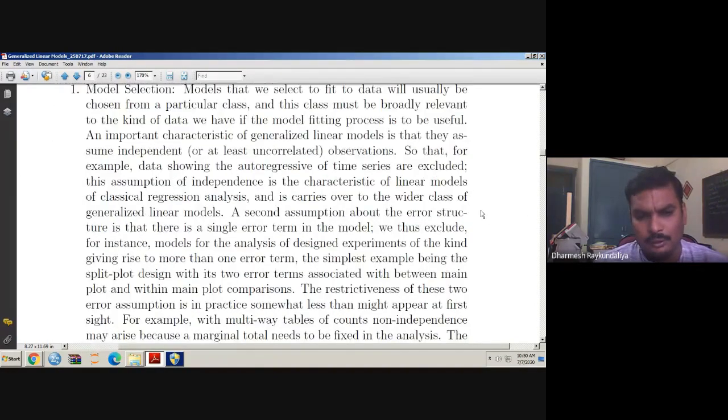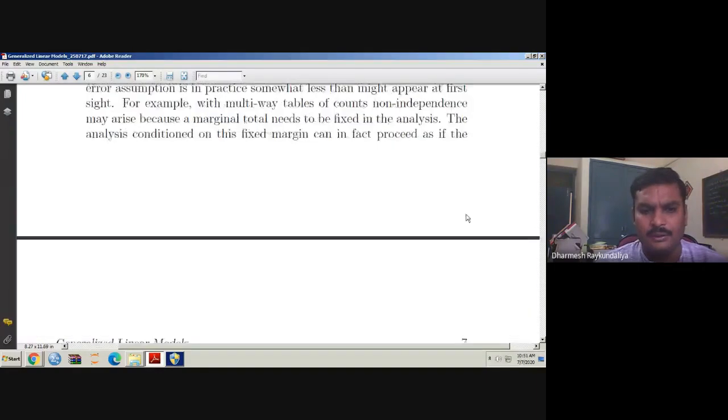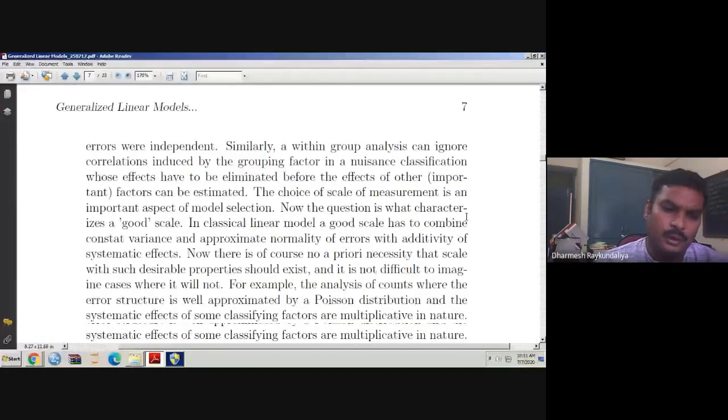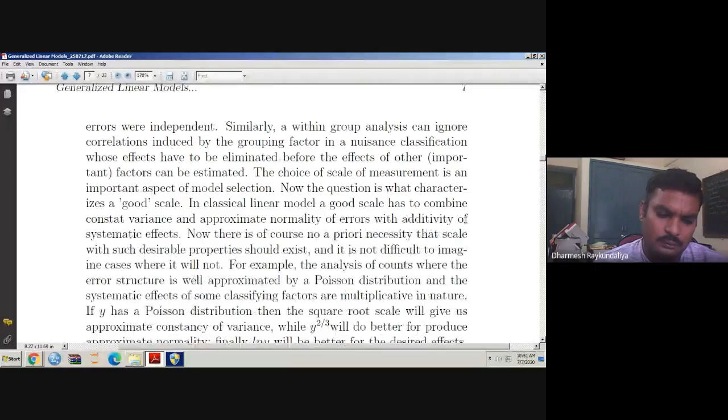When you talk about generalized linear models, there are mainly two assumptions. One is uncorrelatedness, and the second one is that variance is a function of the mean. In classical linear regression models, the variance is free from the mean.